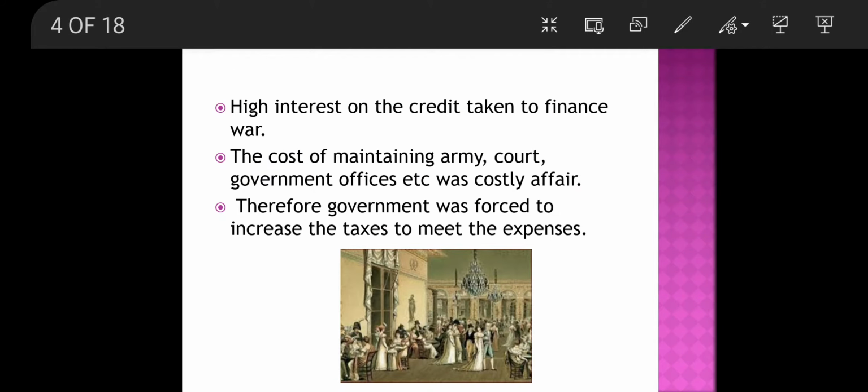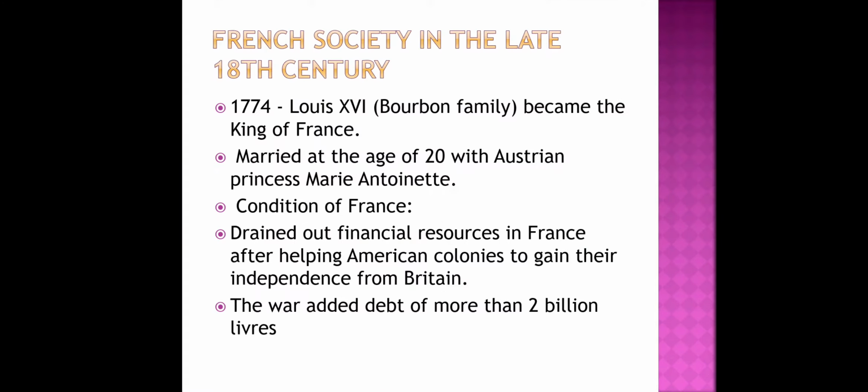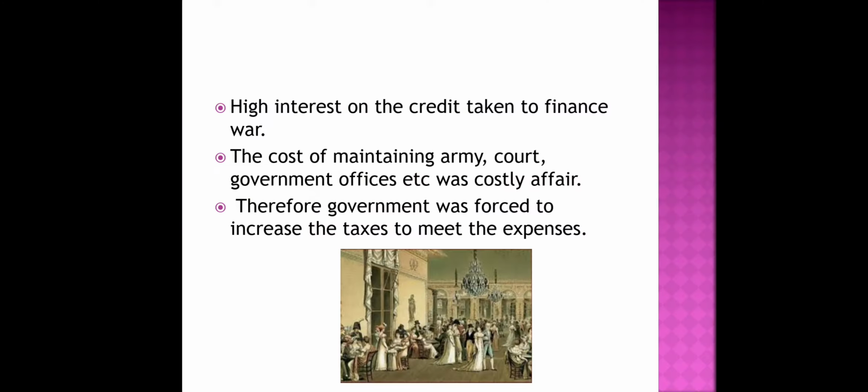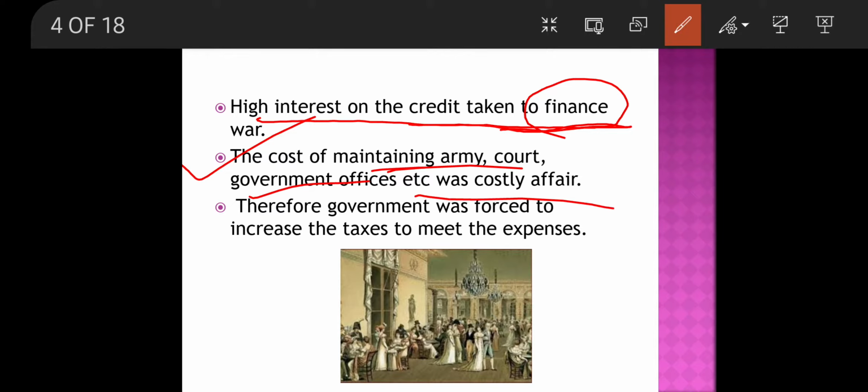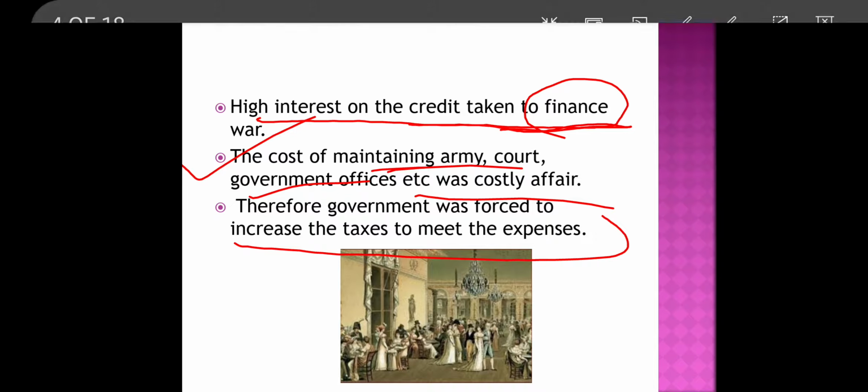Now let us understand the financial resources of France. There was high interest on the credit taken to finance the war, and the cost of maintaining the extravagant court. Why do we call it extravagant? Because it was really big. Maintaining the army, courts, government offices, etc. were also costly affairs. Therefore, the government was forced to increase the taxes to meet the expenses.